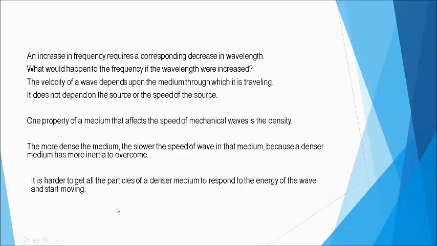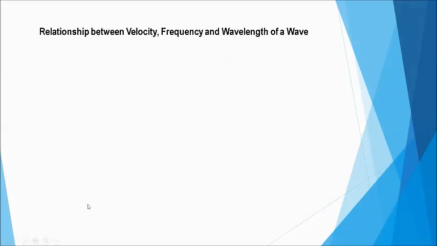Right. So with that, let's take a look at the relationship between velocity, frequency, and wavelength of a wave. Sabi natin, velocity is the distance traveled or distance covered over a certain period of time, or over time taken.